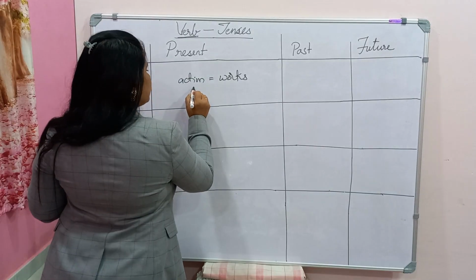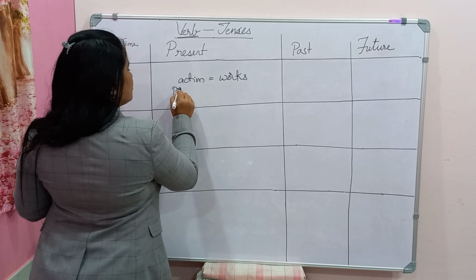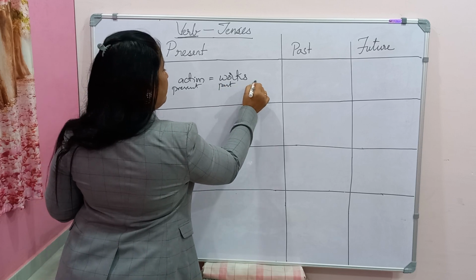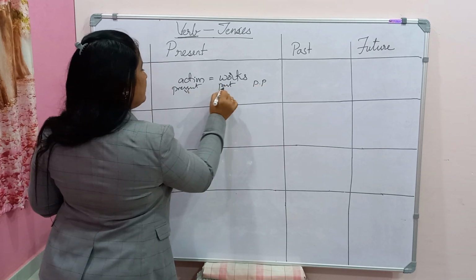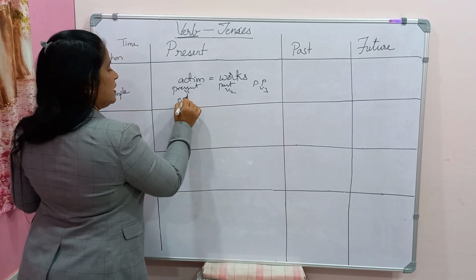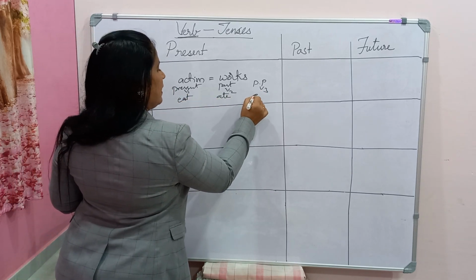These action words have three forms. In the short video I have shown you the present, past and past participle, that is V1, V2 and V3 forms. Hope you remember: eat, ate and eaten.